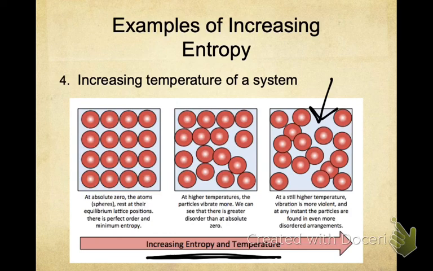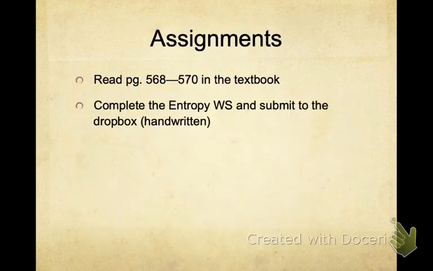and the atoms or molecules are found in a lot more disordered arrangements than if I look over here where the temperature was lower. Maybe say absolute 0, where everything's at rest and nothing is moving. It's in perfect order. So here, increasing the temperature, and this would happen in any system, increasing the temperature is going to increase entropy. So I hope those examples helped you understand what entropy is and increasing entropies in chemical processes, whether they be physical or chemical.